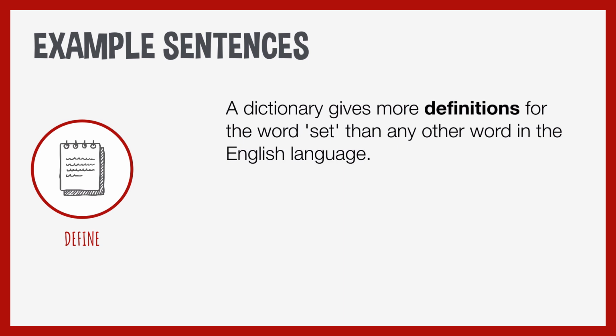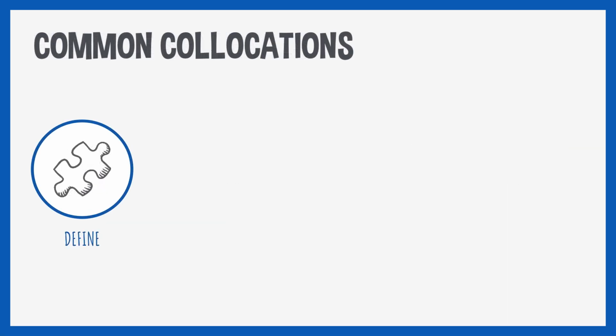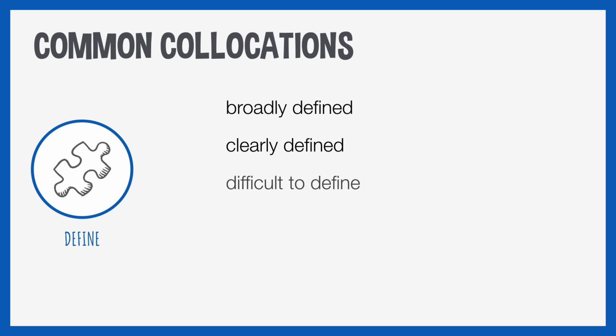A dictionary gives more definitions for the word set than any other word in the English language. Well, fortunately, set is not in the academic word list. The women's liberation movement has resulted in redefinitions of the ways men and women relate to each other. Some common collocations: broadly defined, clearly defined, difficult to define, possible to define, and easy to define.